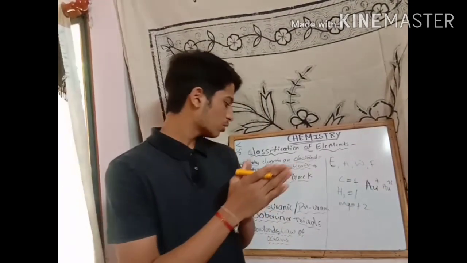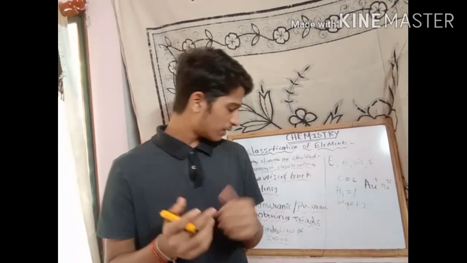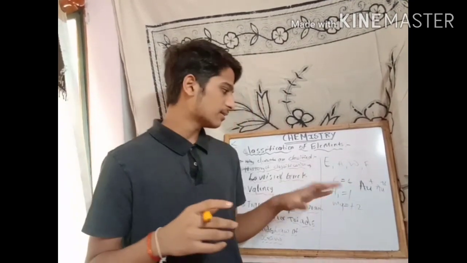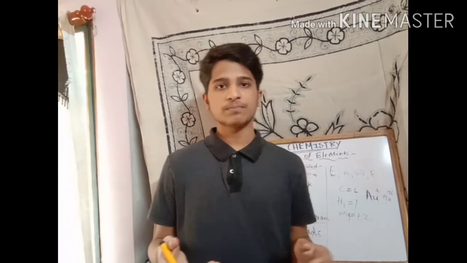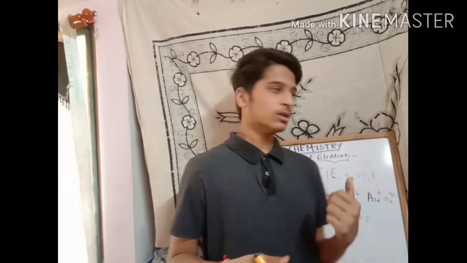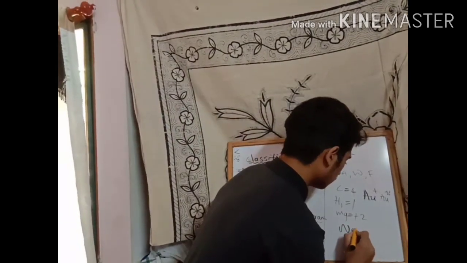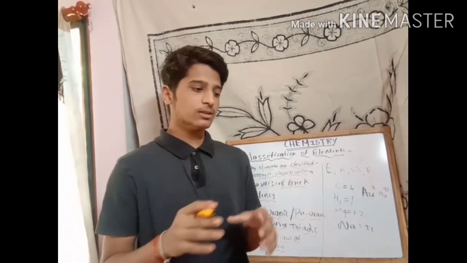Okay, next go to the valency. Some scientists classified the elements on the basis of valency. Valency played a major role in classification, but this attempt also failed. Elements such as hydrogen, helium, lithium, sodium, magnesium exhibit fixed valencies. See, hydrogen exhibits +1, sodium +1, magnesium +2. So these valencies are fixed.